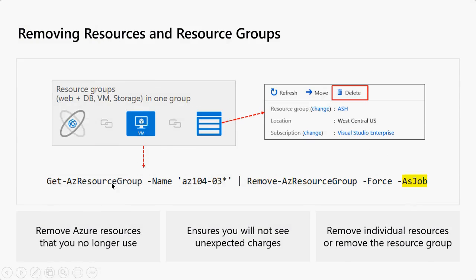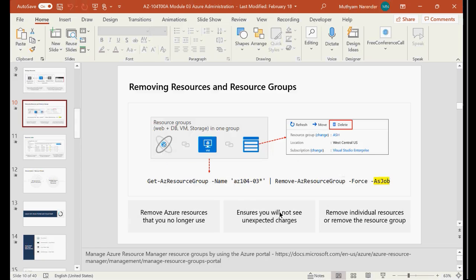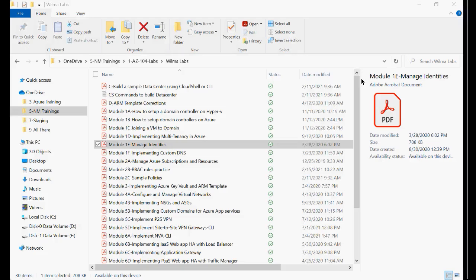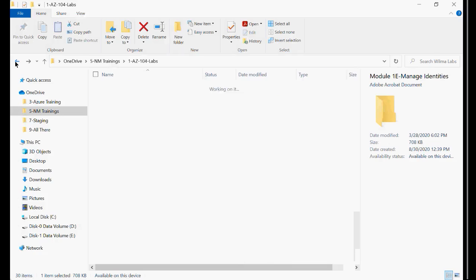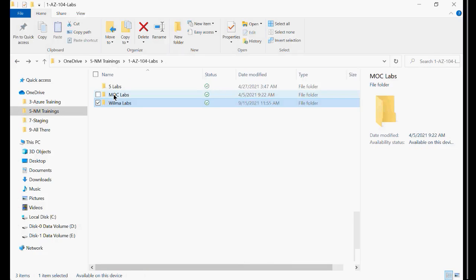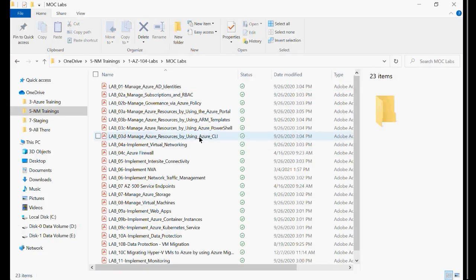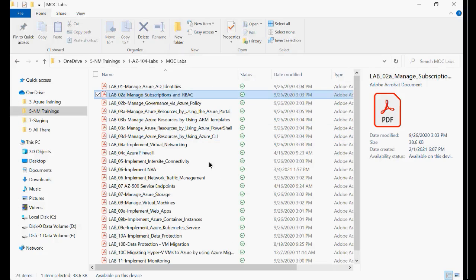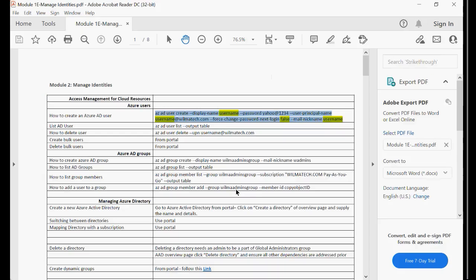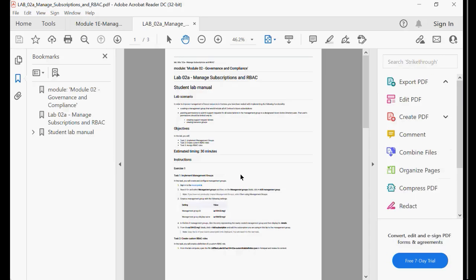Yeah, so this one, if you want to delete the resource group using your PowerShell command, you can do this. And one more thing I can show you now. For example, in our labs, I don't know whether we have seen or not so far, you have Microsoft Labs I'm sharing with you, right? So for example, I don't know whether you have implemented this one or not. So let us see that.